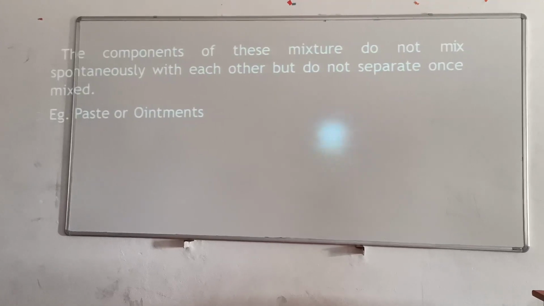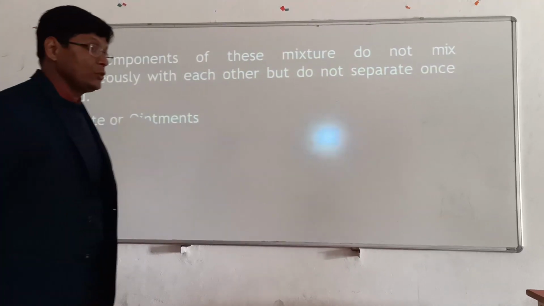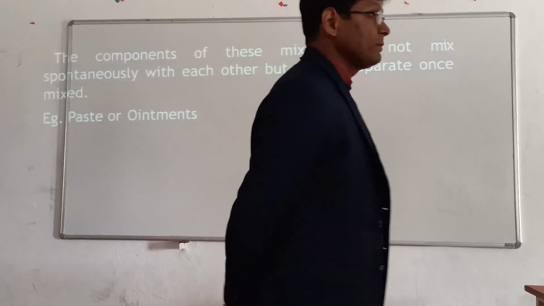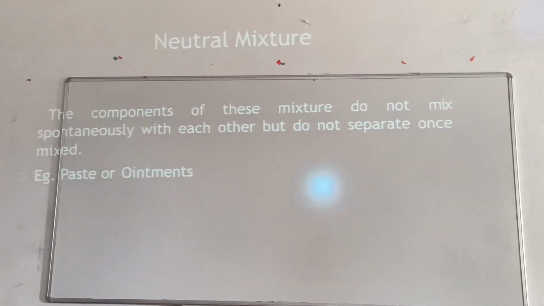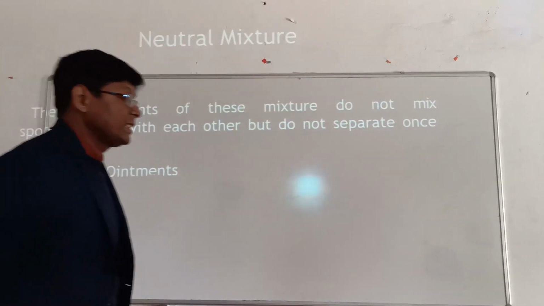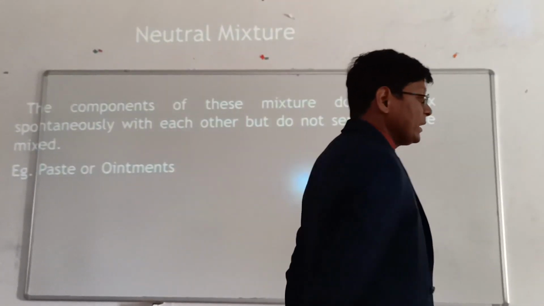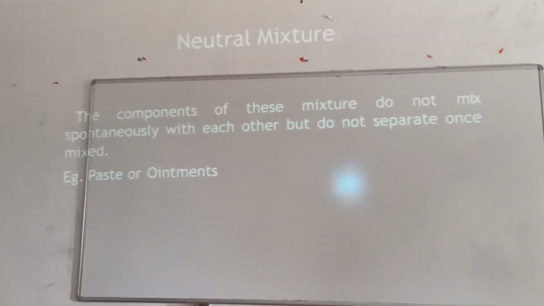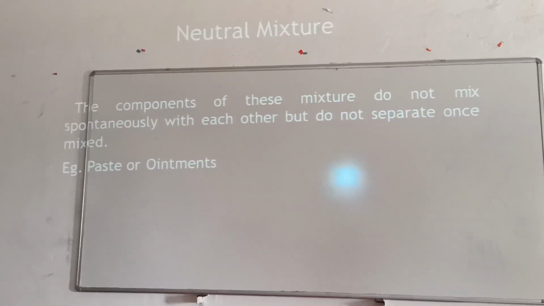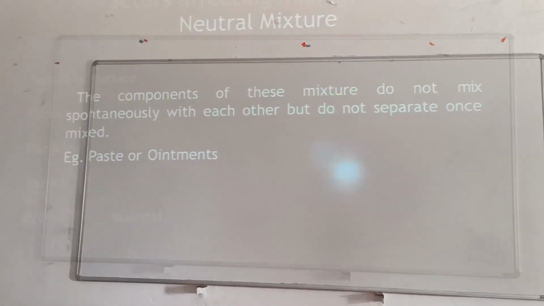And the neutral mixture is basically talked about in terms of semi-solids. In a neutral mixture of semi-solids, it will mix spontaneously but will not separate later. So that is the neutral mixture.